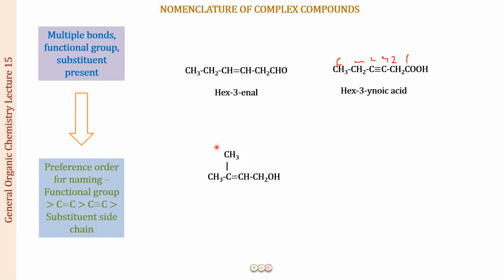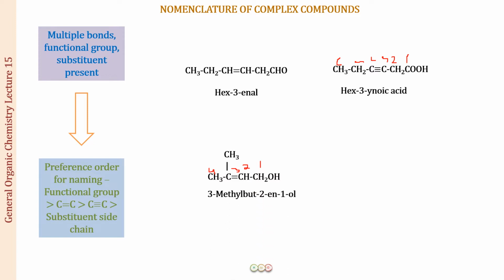The next compound, you can see, has a substituent CH3. There is a double bond present. There is a functional group OH present. So you will be starting the numbering from the end where we give the lower number to the functional group while selecting the chain, right? So 1, 2, 3. You can go straight, you can go above, and you will get the total number of carbons in the parent chain to be 4, right?